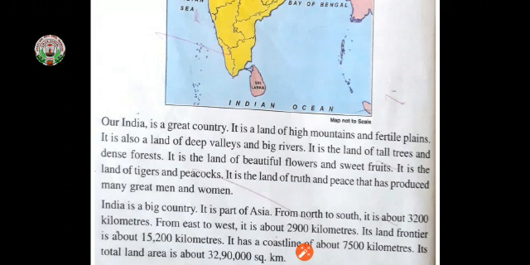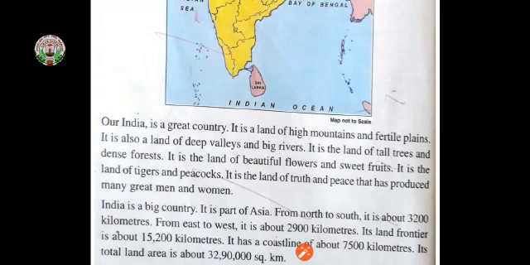See, in previous class we learned about its land area. From north to south it is about 3200 kilometer and from east to west it is about 2900 kilometer. Its land frontier is about 15,200 kilometer and it has a coastline of about 7,500 kilometer. Its total land area is about 32 lakh 90,000 square kilometer.